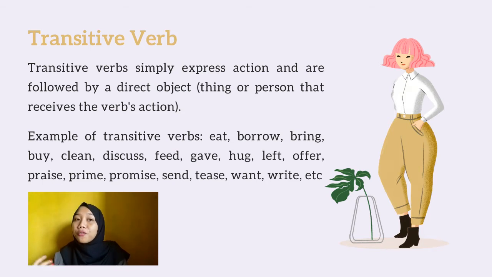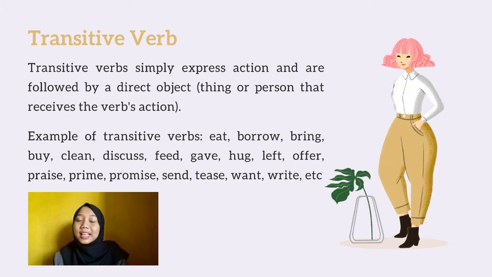The example of a transitive verb is really easy to determine, or we can easily notice that it is a kind of transitive verb.